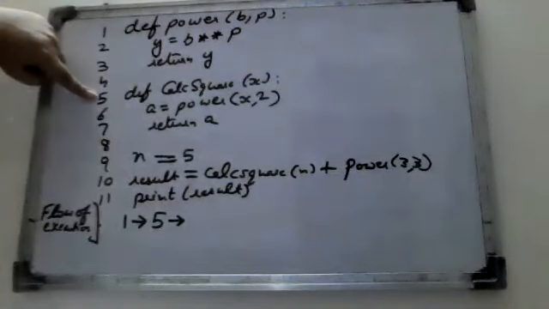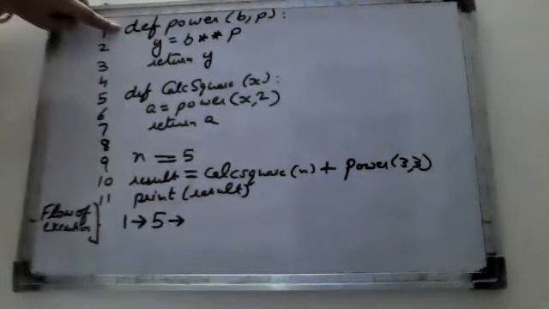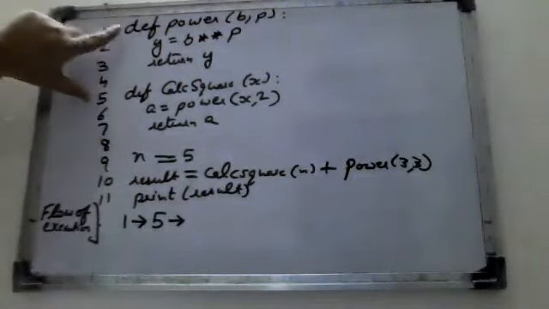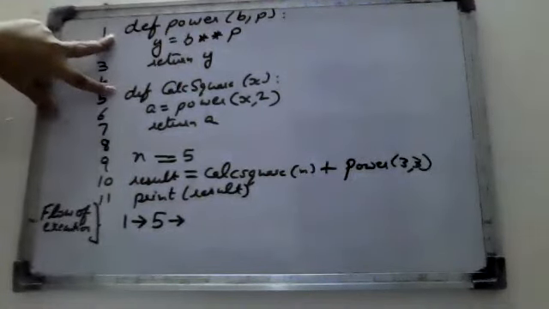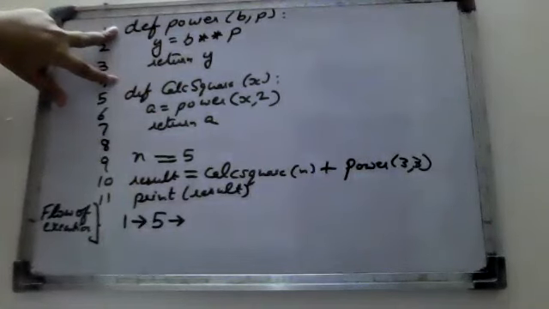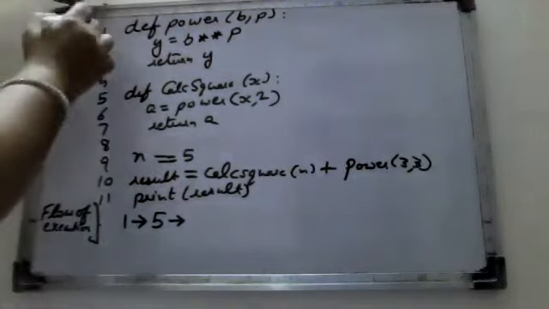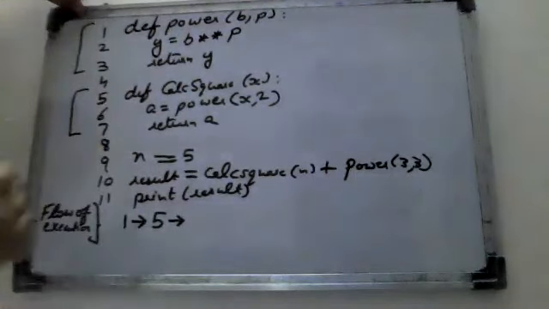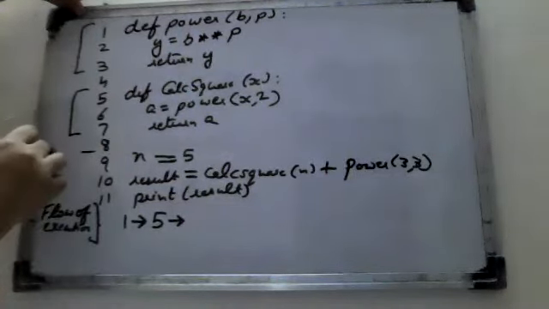Got the point? First the definition of the first function will be executed, after that the second definition. Now after the execution of the definitions, we have to move to the main function. This is one function, this is one function, and main function starts from here only.